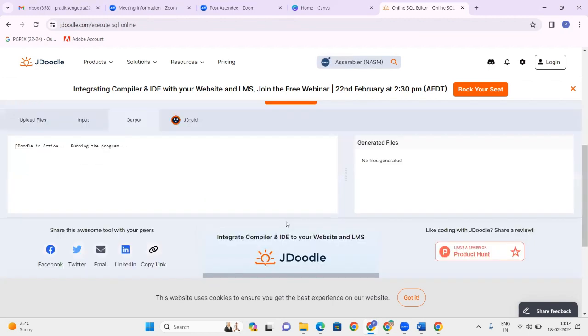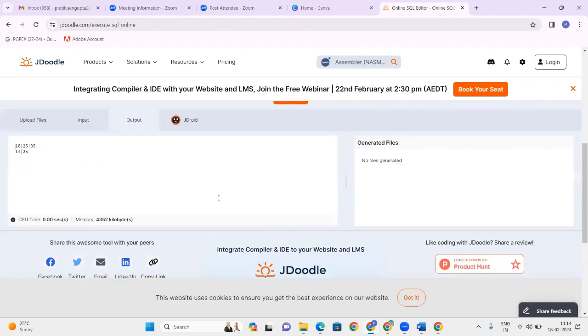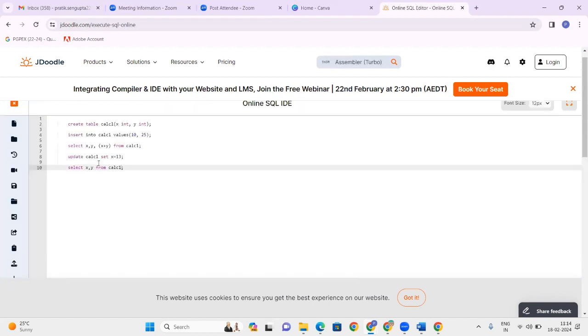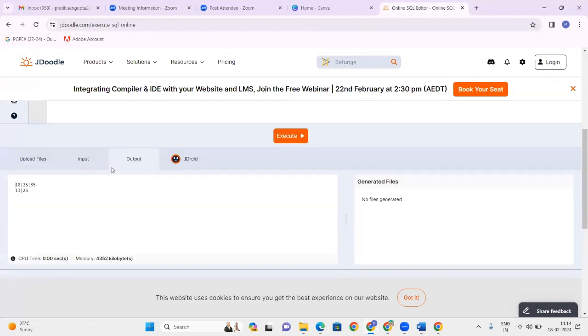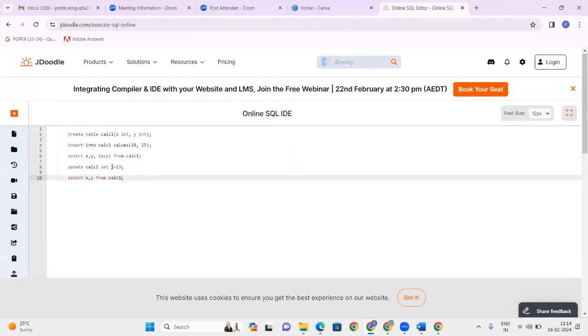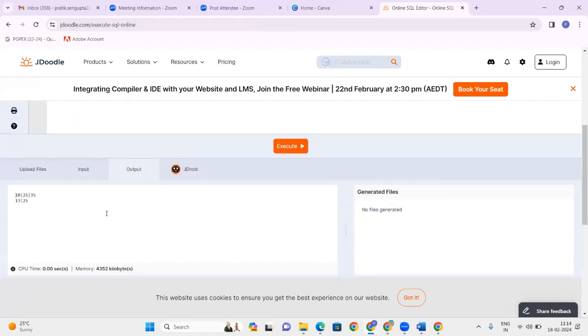If we execute this query, you can see a table calc one is created and it has inserted the records into the table. Then it selects the records from the table: 10, 25, and 35. 10 plus 25 is 35, so that also is coming.